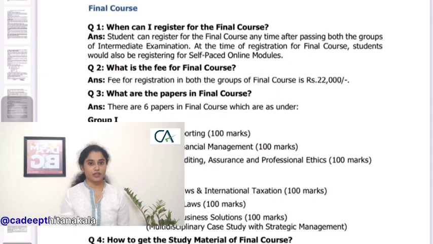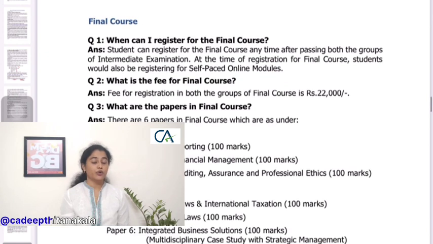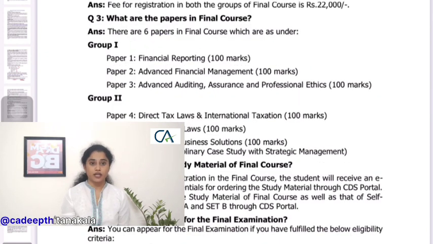Now let us discuss some of the important points in the final course. When can a student register for the final course? Once they have completed the intermediate or the IPCC examination. And coming to the papers in the final course, even in the final course we have a change, that is the papers are reduced from 8 to 6, as they have covered the papers in the self-paced or module exam, which you are going to attempt during your articleship period only, that is before you attempt the CA final exam.